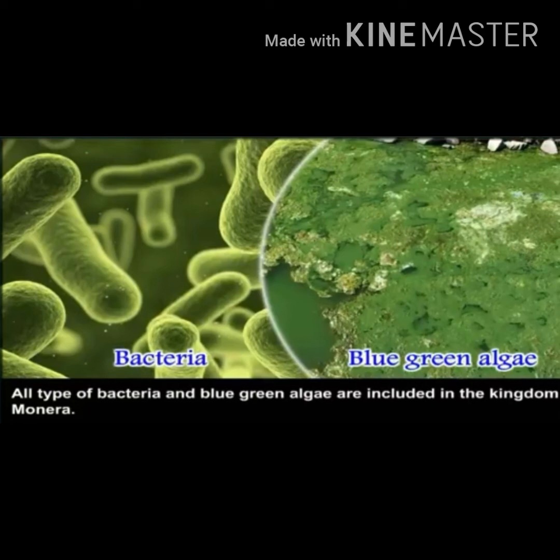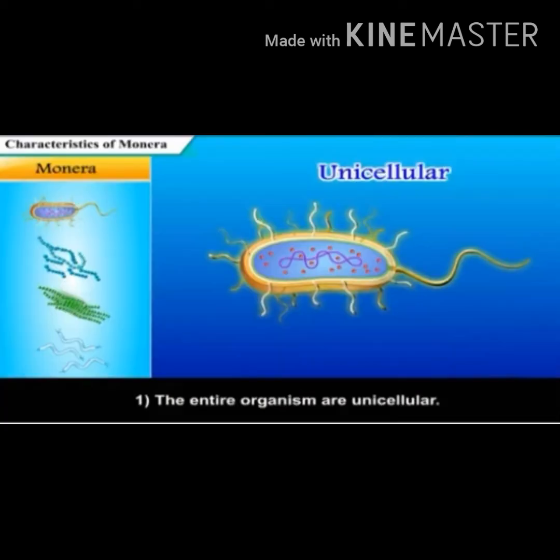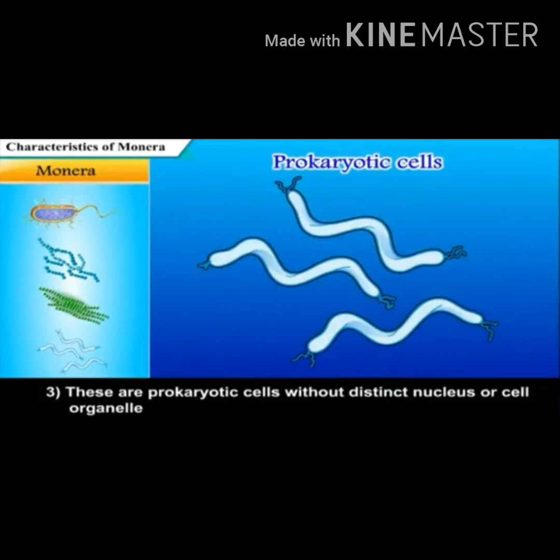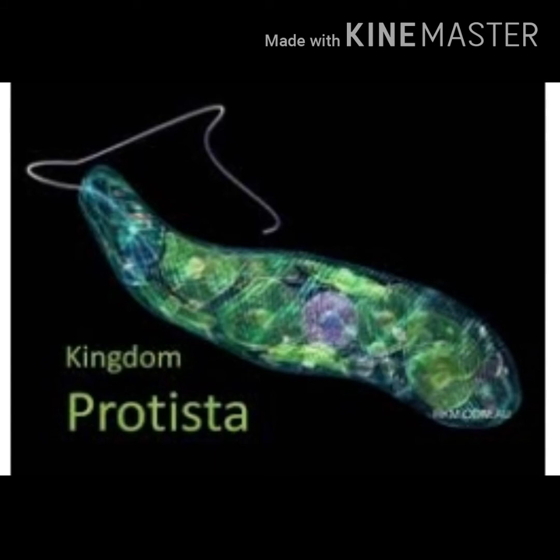Characteristics of kingdom Monera. All the organisms are unicellular. They may be autotrophic or heterotrophic. These are prokaryotic cells without distinct nucleus or cell organelles. Kingdom 2, Protista. Protista is a kingdom of unicellular eukaryotic organisms that are not plants, animals or fungi.